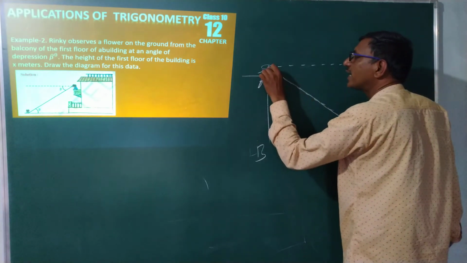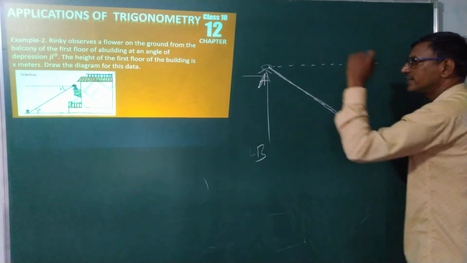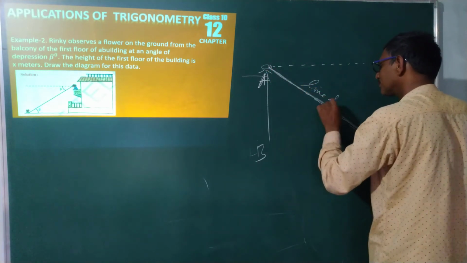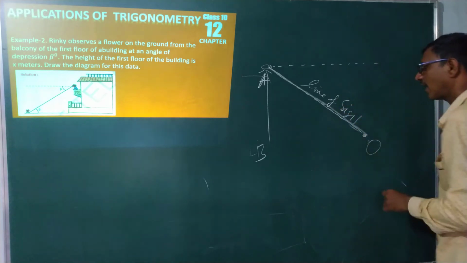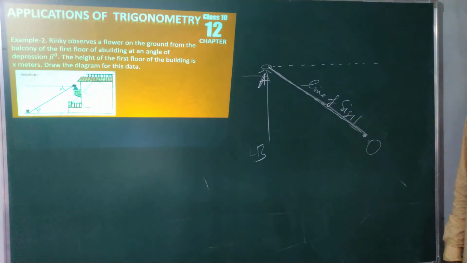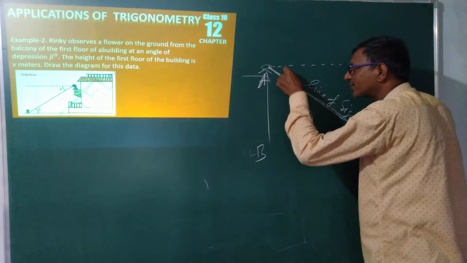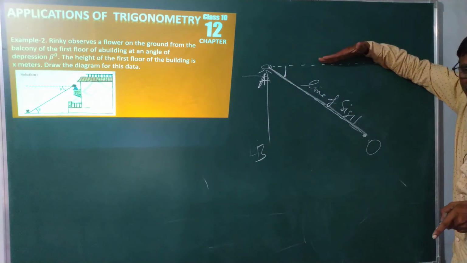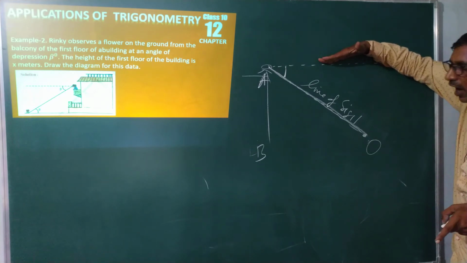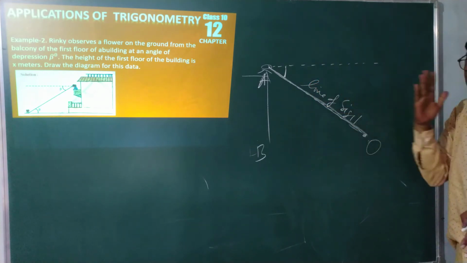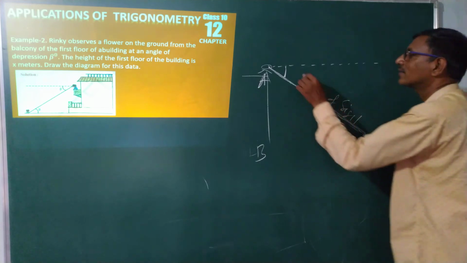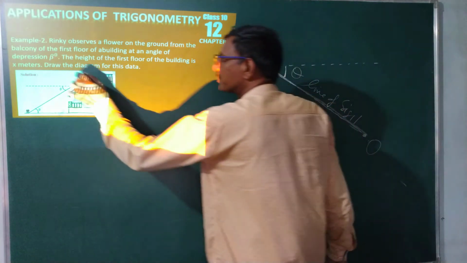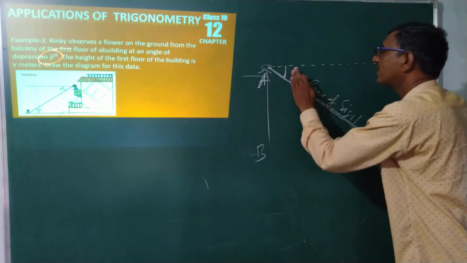This is the eye observing the flower, the eye to the flower, called the line of sight. The angle between the horizontal line and the line of sight below it is called the angle of depression. This is theta, but here it is given as beta degrees.